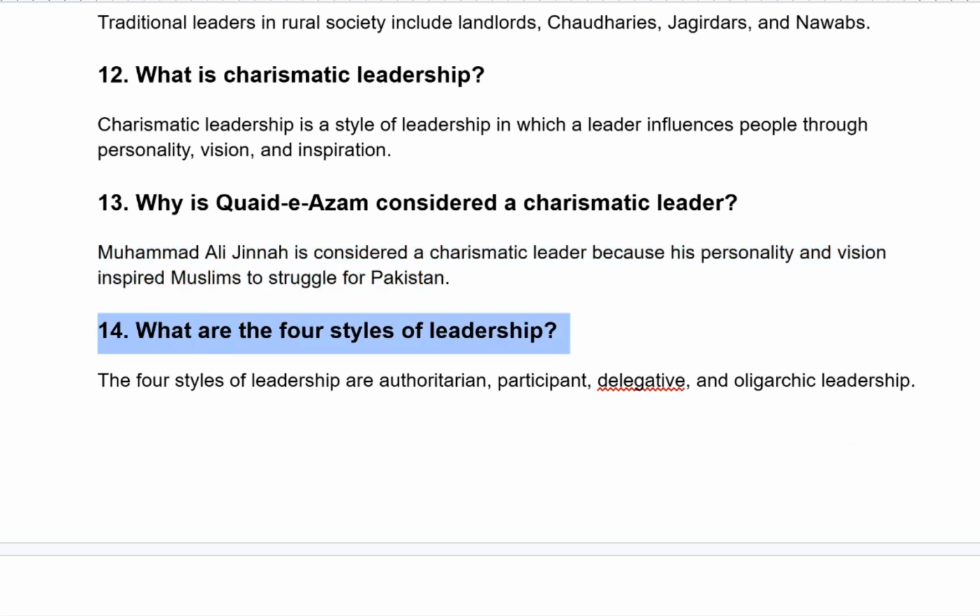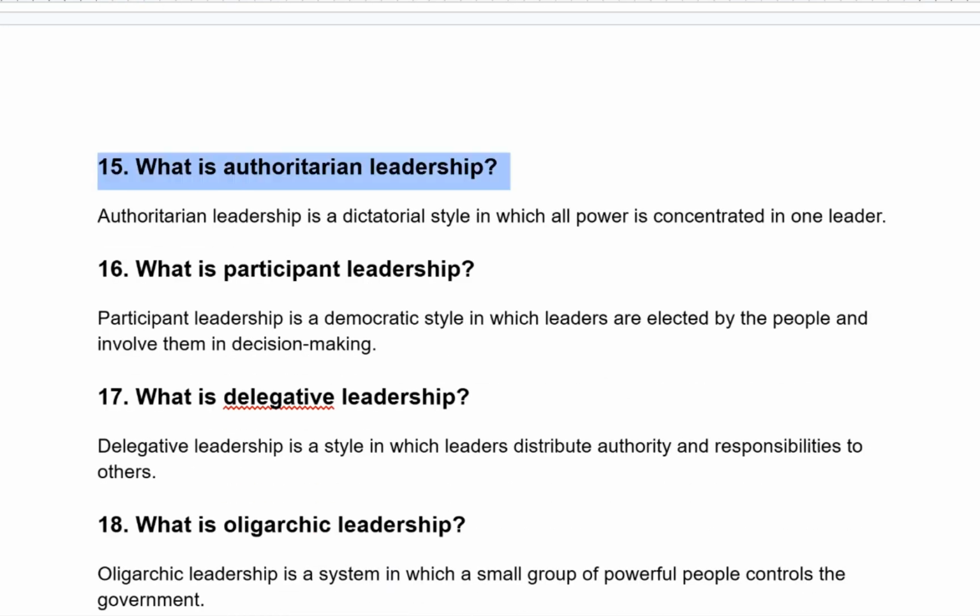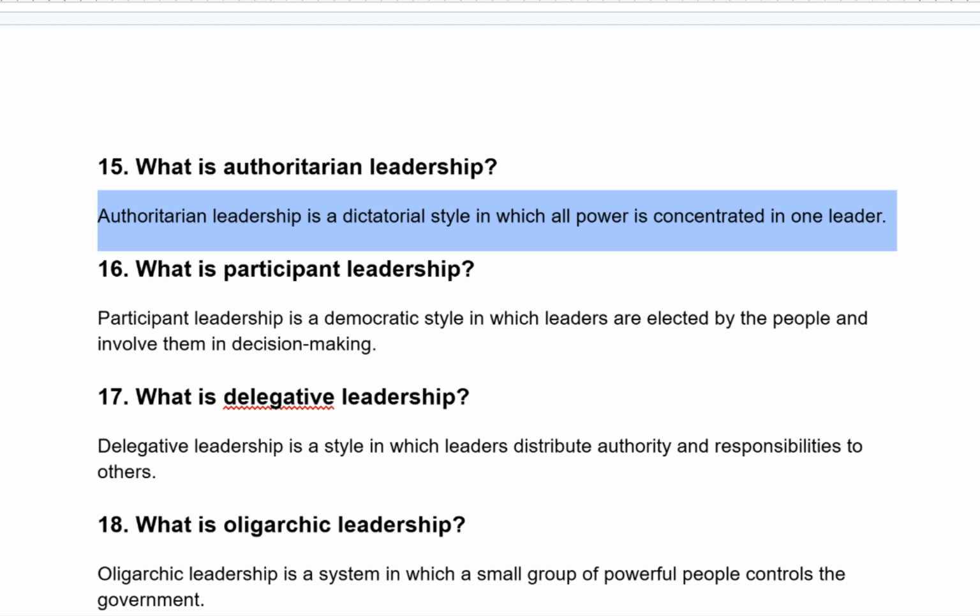What are the four styles of leadership? The four styles of leadership are authoritarian, participant, delegative, and oligarchic leadership. What is authoritarian leadership? Authoritarian leadership is a dictatorial style in which all power is concentrated in one leader.